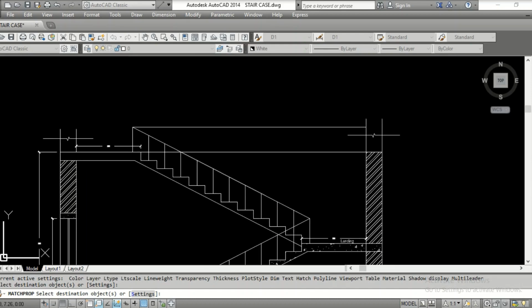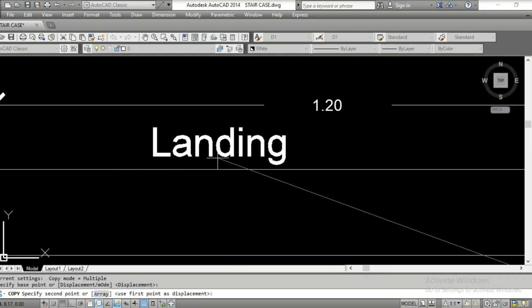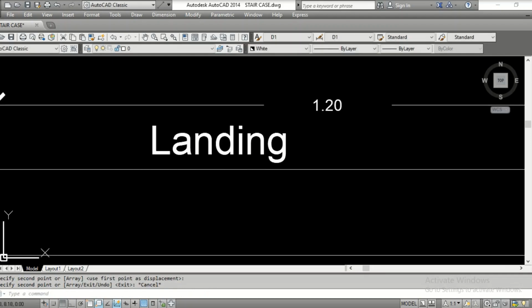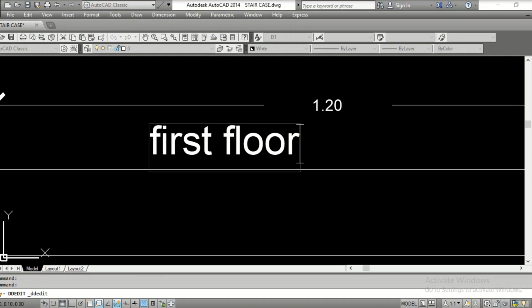Okay, now again just copy this to the top here. All this has to be done smoothly and swiftly. Right click, edit. You can also use the DDEDIT command. So this is the first floor. Okay, so that's it.